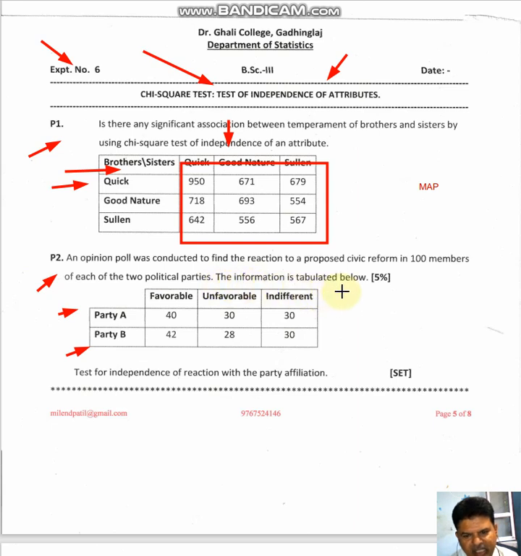The information is tabulated below. So test the independence of reaction with the party affiliation. We will solve the first example, and you can solve the second on the basis of understanding the first one, right? Okay.